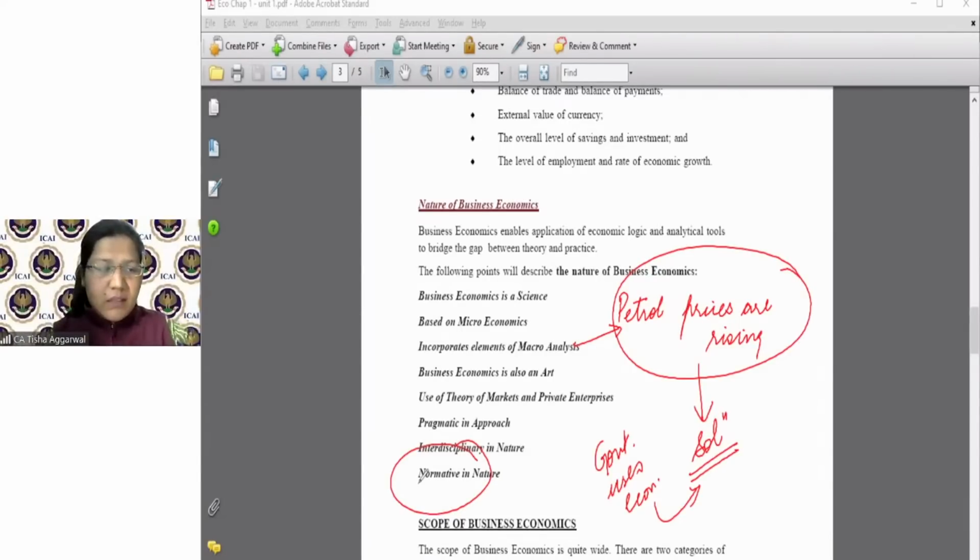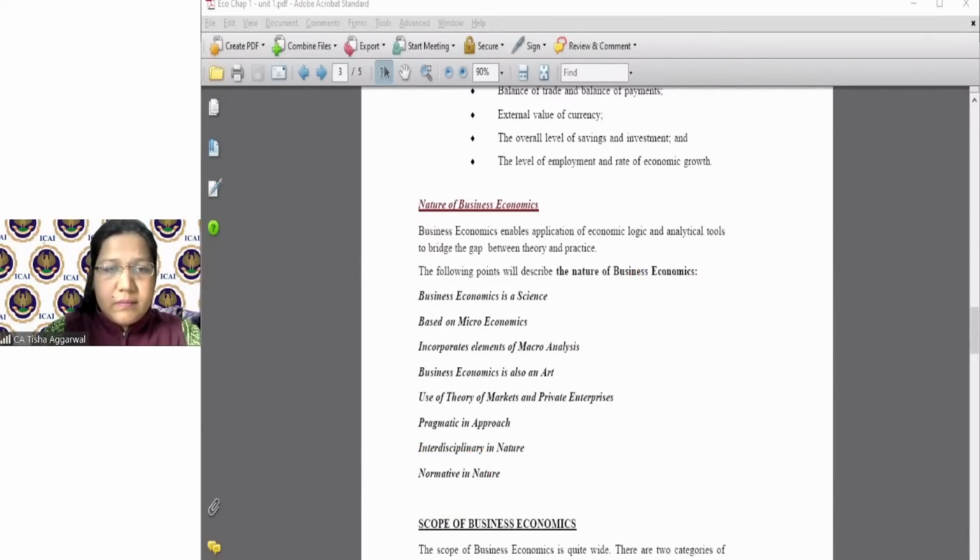So I hope this nature of business economics is clear to everybody: it deals with the micro level, and it deals with the macro level. It deals with how interdisciplinary we are, the pragmatic approach, how to utilize it, and so on and so forth. Okay, let's go ahead with the next topic. That is the scope of business economics.